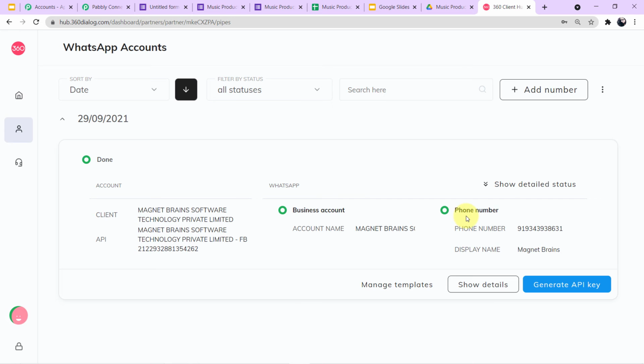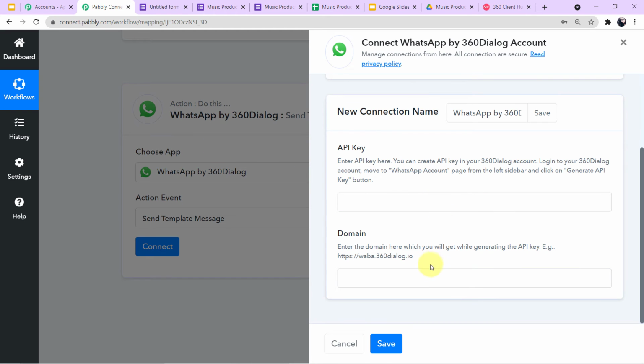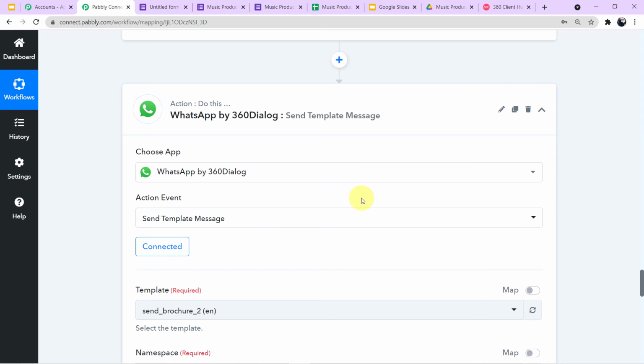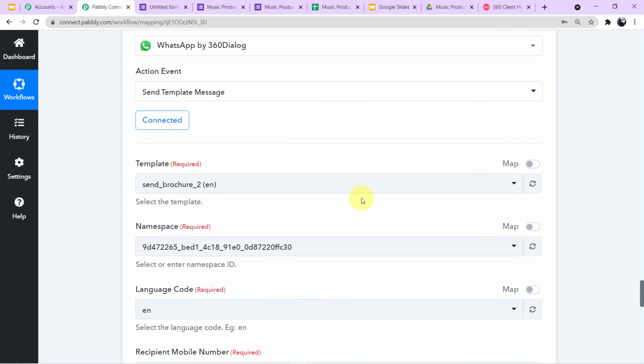Because I have already generated my API key and domain and I have already copied it, let me paste it here. Now after pasting the API key and domain, I'll click on save and I'll enter the workflow once again. I'll be authorized then. I cannot show you this process because of some security reasons. So let me paste it and we will meet in the workflow once again. Okay, so guys, as you can see, I have been successfully authorized.